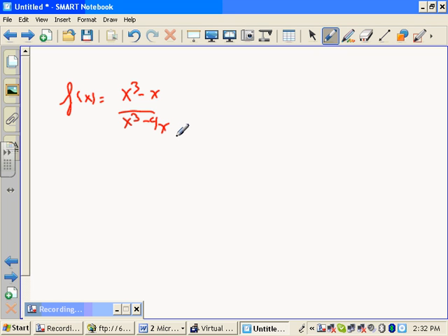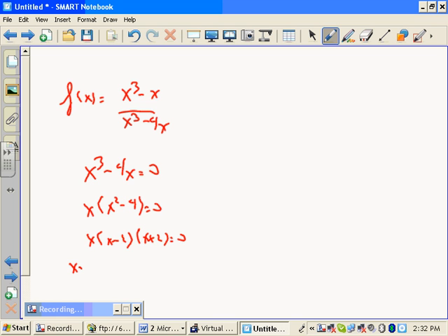When the denominator is 0. So we already solved when the top is 0, now we're going to solve when the bottom is 0. All right, but what I'm getting at is the next part. How do you get the horizontal asymptotes?